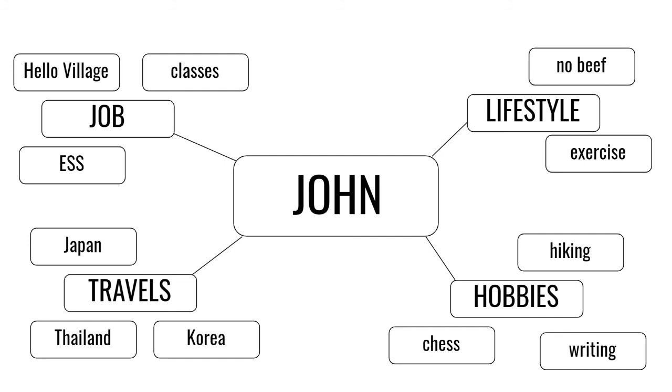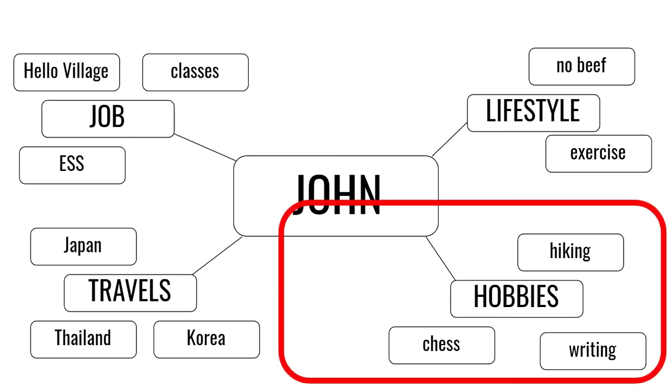So now from here, we're going to choose one of these groups, either job, travels, lifestyle, or hobbies. We're going to choose one of these, and then we're going to write a paragraph using this information. So for now, for the example, we're going to go with John's hobbies. Okay, so John is the main topic for the whole essay, but for the first paragraph, hobbies is going to be the topic of the paragraph. And we're going to use hiking, chess, and writing as different points to talk about hobbies.